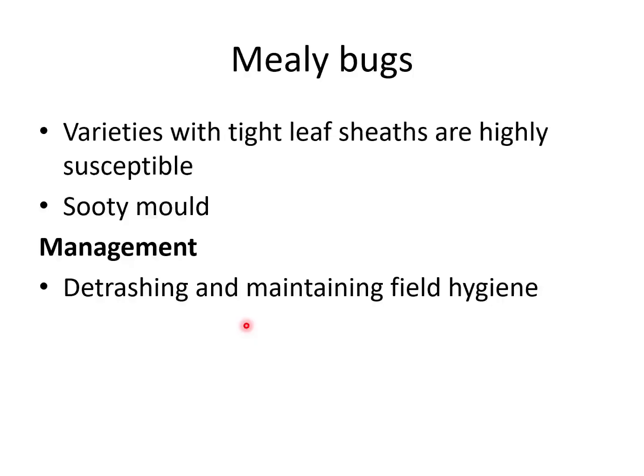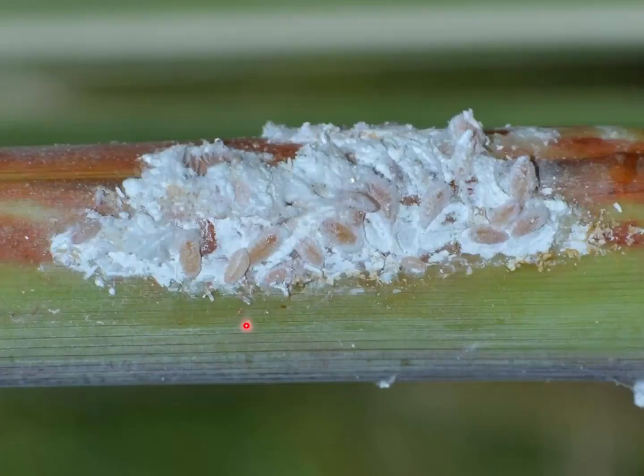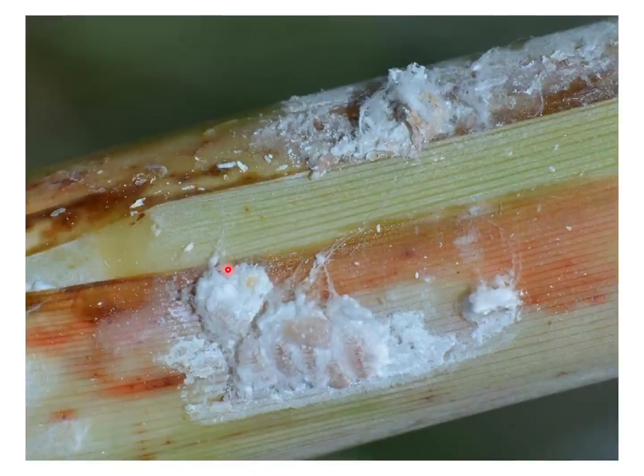And coming to the next pest, mealybugs, Saccharococcus sacchari. Here the mealybugs are extremely severe in those varieties which have tight leaf sheath, because the mealybugs can take shelter in the tight leaf sheath of sugarcane. So varieties with tight leaf sheath are extremely susceptible. As earlier, nymphs and adults suck sap, there will be sooty mold formation, and mealybugs can be easily managed by detrashing and maintaining field hygiene. The detrashing helps to manage mealybug because it hides within the leaf sheaths. This is the picture of mealybug again.